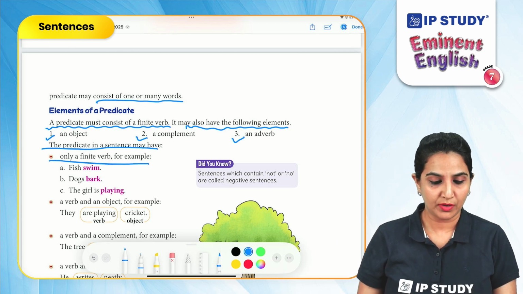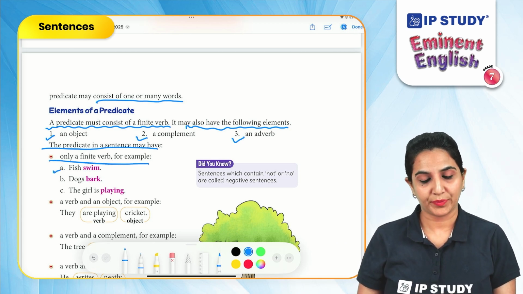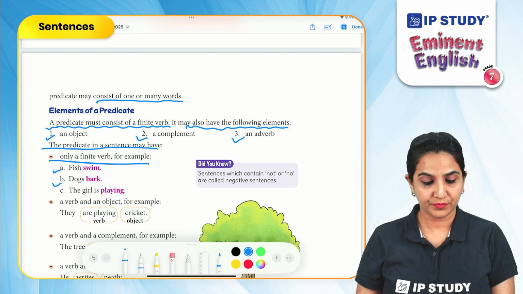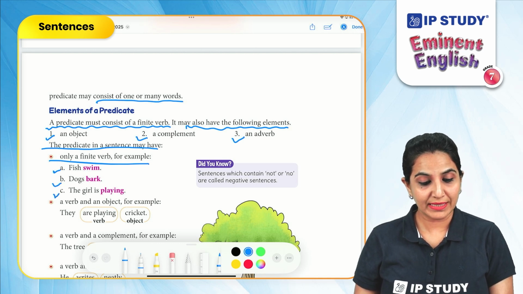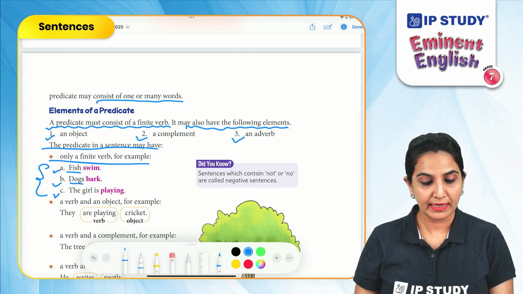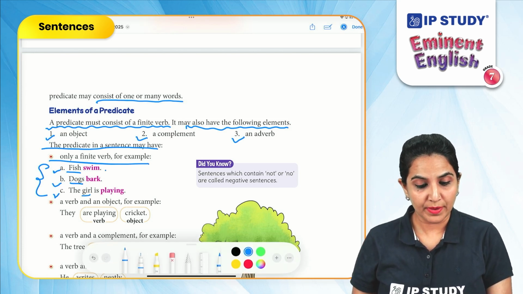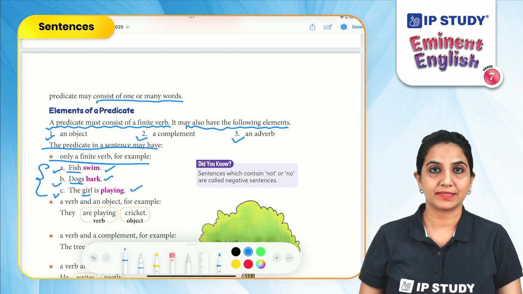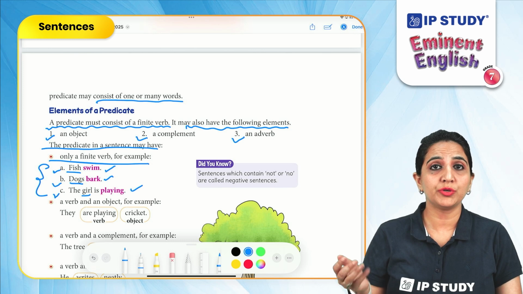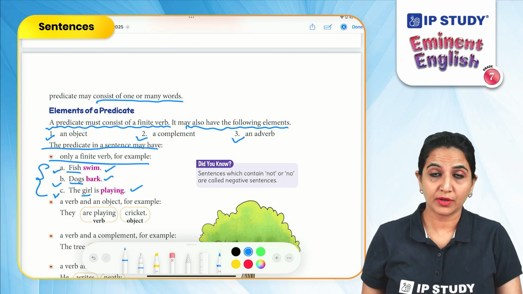For example, fish swim, dogs bark, the girl is playing. Now in these three sentences, fish, dogs, girl, these are subjects. Swim, bark, playing, these are predicates. Now in this sentence, you have only two words like fish swim, dogs bark.